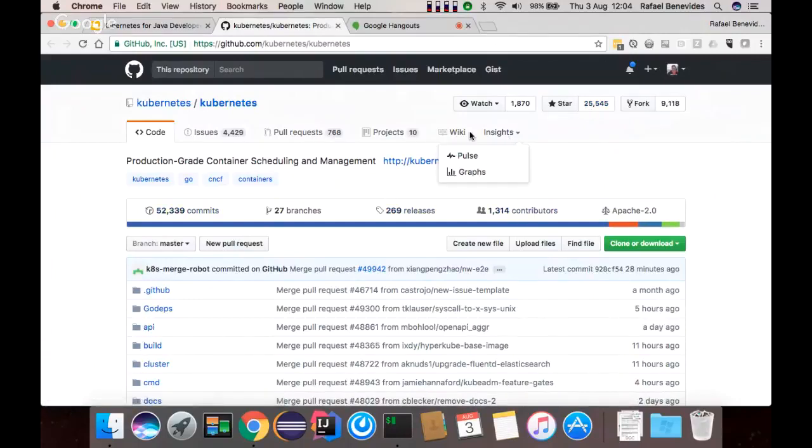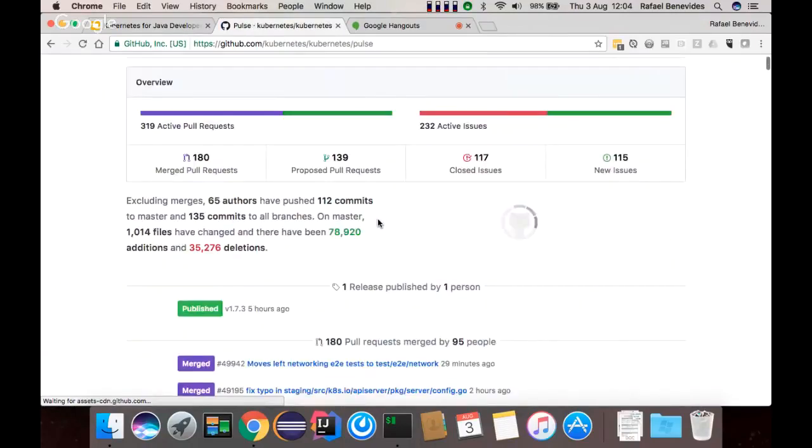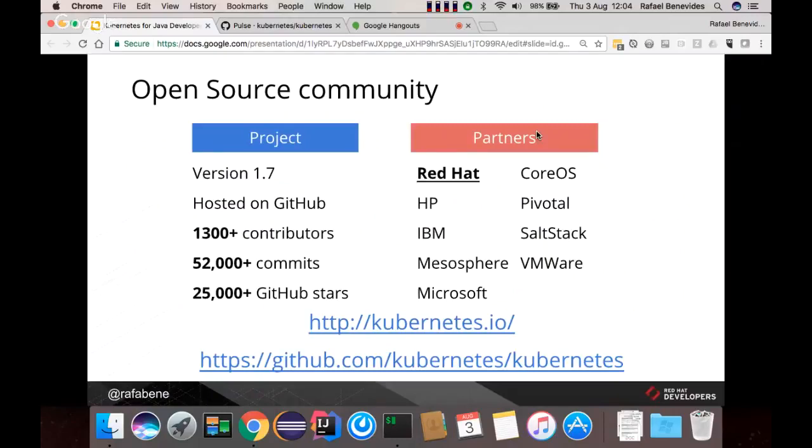We can see here at the pulse of the project since the last week that it keeps moving forward and has a lot of participation. And among this participation, we can mention that Red Hat is the second top contributor after Google itself. It's a project started by Google based on its expertise using containers.